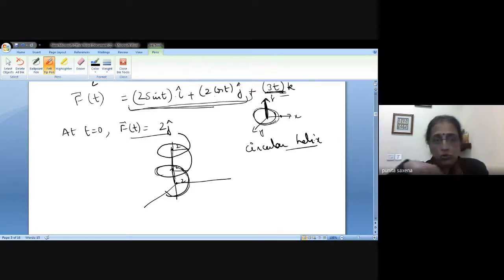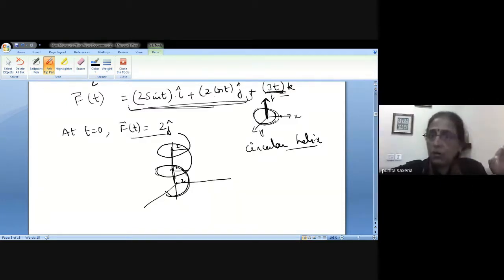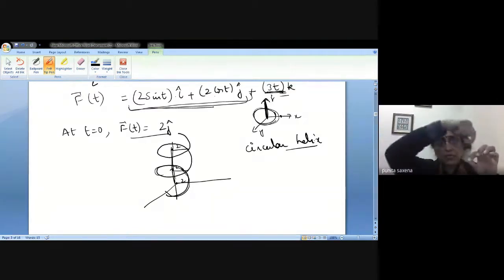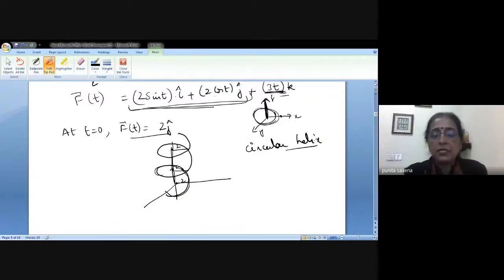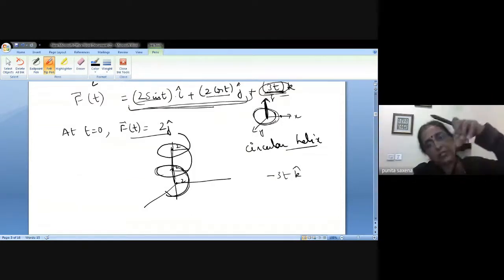It's like on the xy plane you have a circle, and it's just like one thin rod that you have. You just have to place one circle above the other, and you get what is nothing but a spring. So this quantity is going to give you the direction of the spring, whether it's up or below. Had it been say minus 3t k, with the other two remaining the same, it's again a circle, but now you have to move in the negative direction of the z-axis.